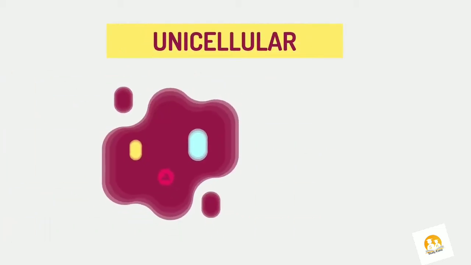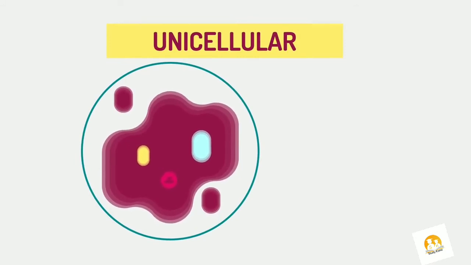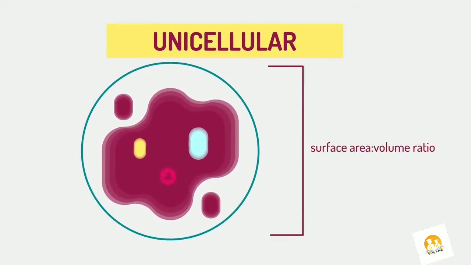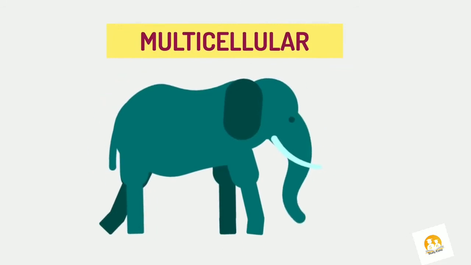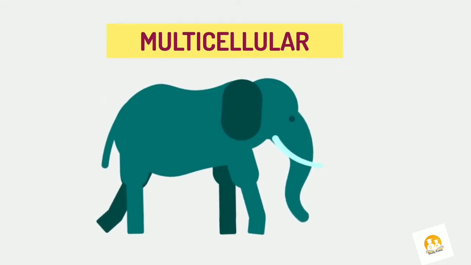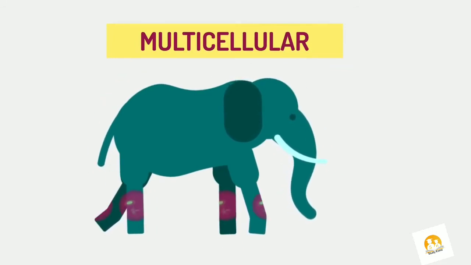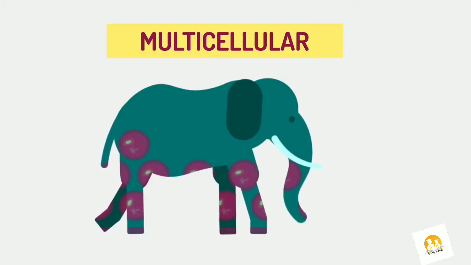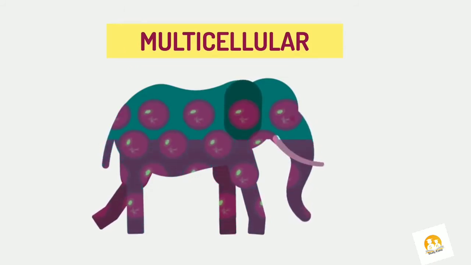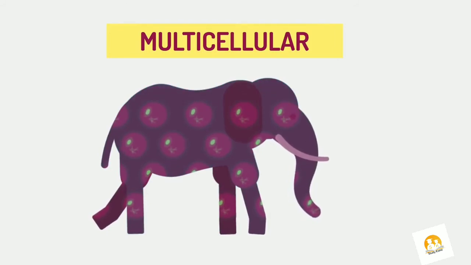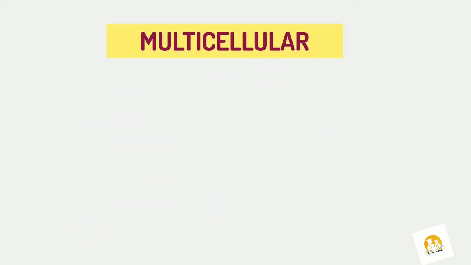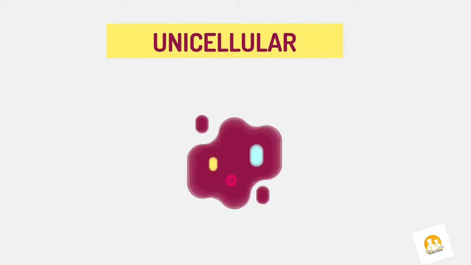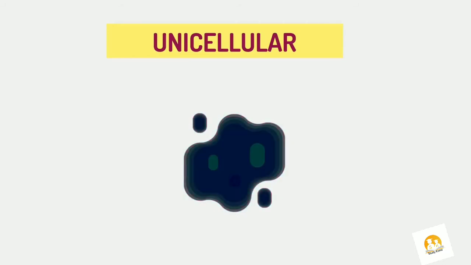Unicellular organisms cannot grow large because they are limited by a surface area to volume ratio, whereas multicellular organisms can increase the number of small cells to give it a large size overall. Multicellular organisms have long lifespans because individual cells have a relatively small workload, whereas the hard-working single cell of a unicellular organism has such a heavy workload that it can only maintain a very short lifespan.